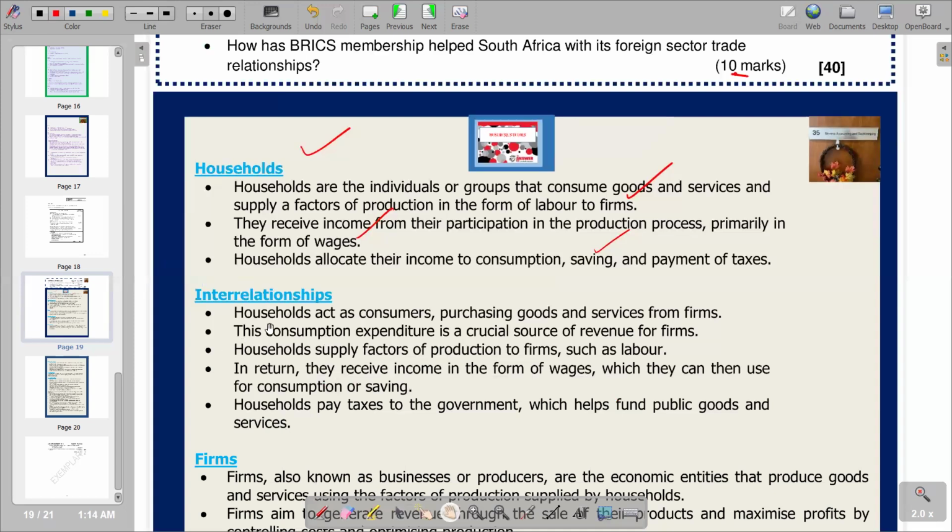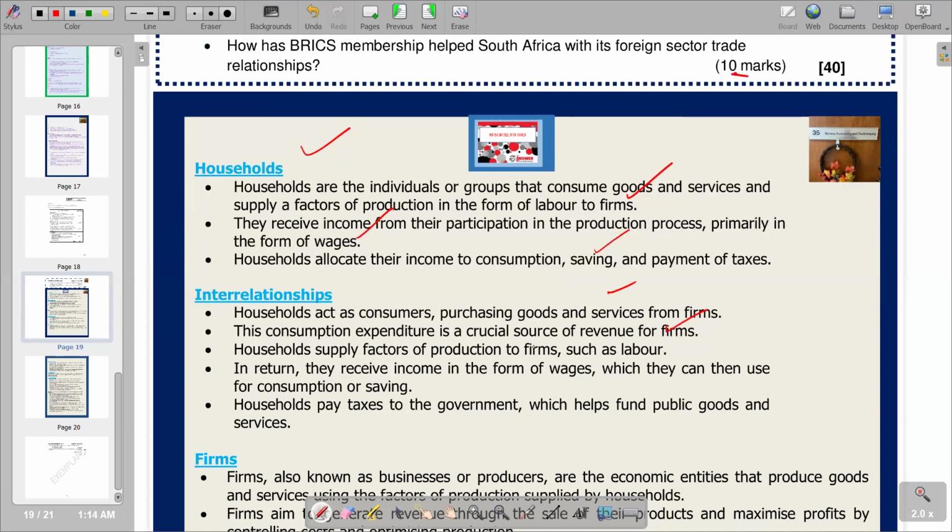So the first point is saying households act as consumers, purchasing goods and services from firms. So they purchase goods and services from firms. Firms are also participants. So we are seeing that this is a movement of the real flow, whereby goods and services are moving from the firms to the households. The next point says the consumption expenditure is a crucial source of revenue for firms.